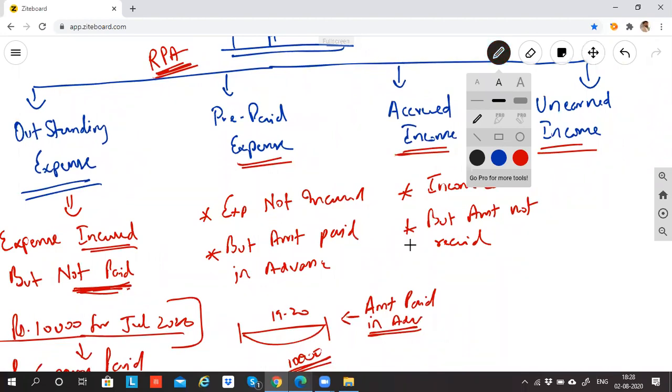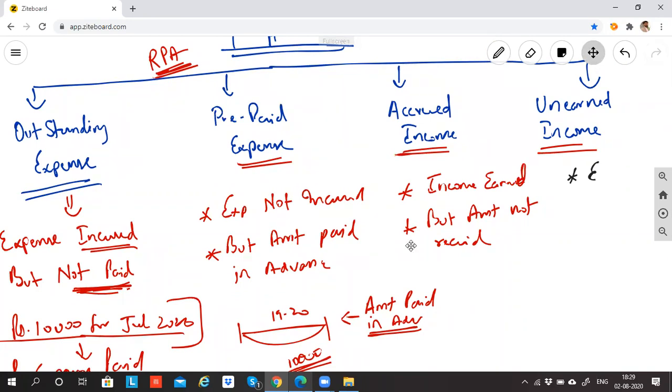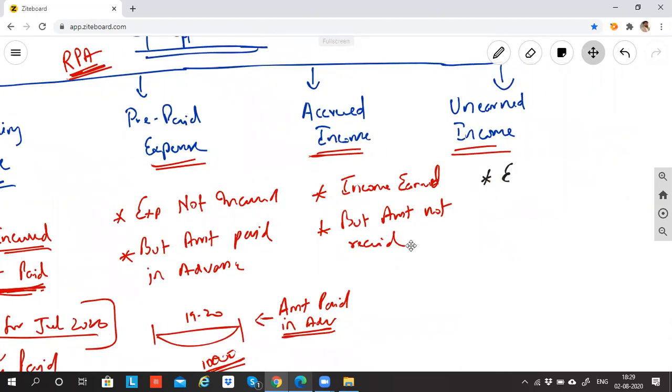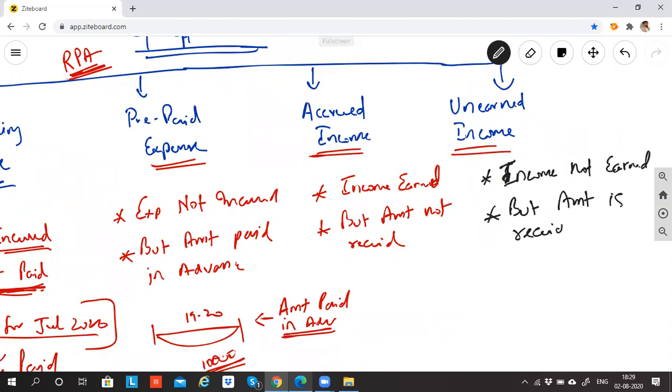What is unearned income? Income not earned, but amount is received in advance. My income will happen next year only, but this year I have received the amount. So this is also called income received in advance.